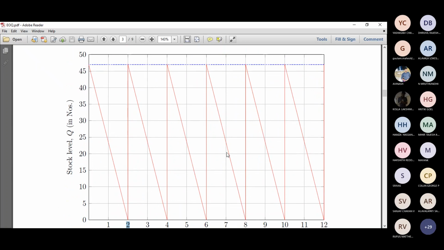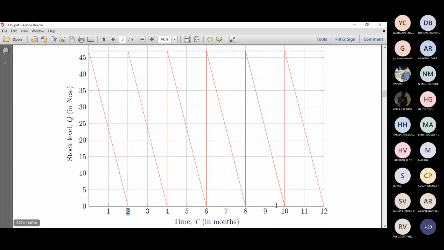You can see it has gone 0 to 2 is cycle 1, 2 to 4 is cycle 2, 4 to 6 is cycle 3, 6 to 8 is cycle 4, 8 to 10 is cycle 5, 10 to 12 is cycle 6. So 6 cycles.